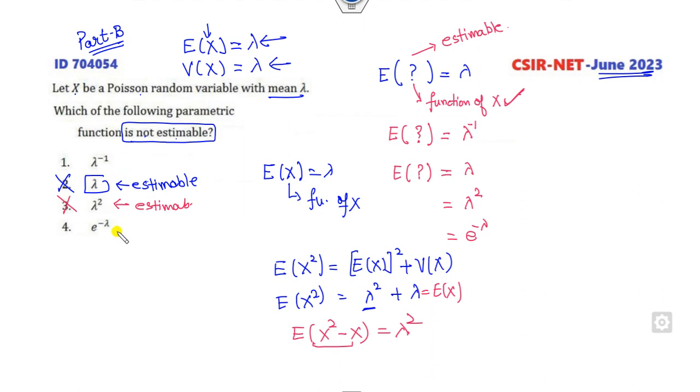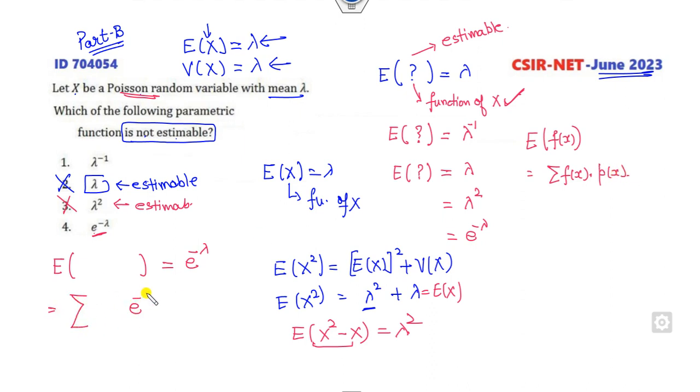Now think about the first and fourth. This part I can observe from the Poisson variable, but lambda inverse is not there. So we can start from here. I need a function such that its expectation becomes the given quantity. We all know how to expand the expectation of a function: it is the summation of the function times the probability mass function. So if I write this quantity here, it is the sum of the function times e to the power minus lambda, lambda raised to power x over x factorial. How can you think that it becomes e raised to power minus lambda?